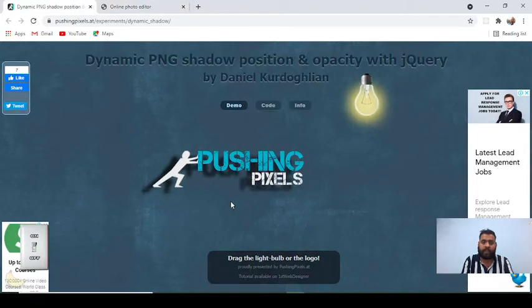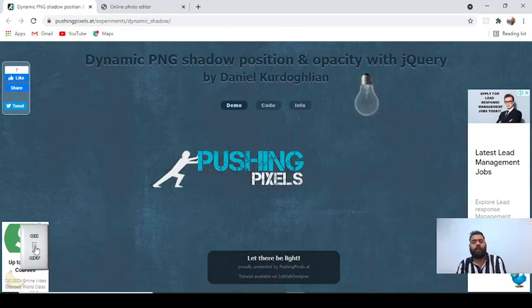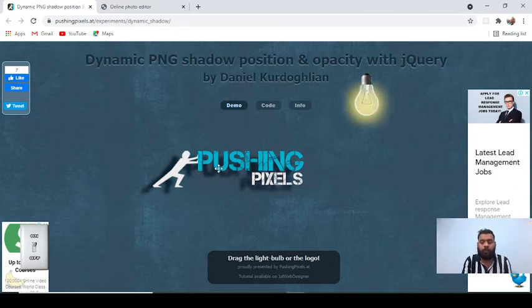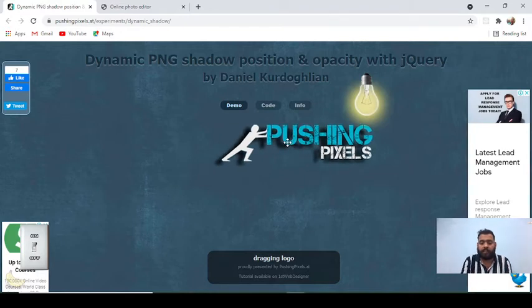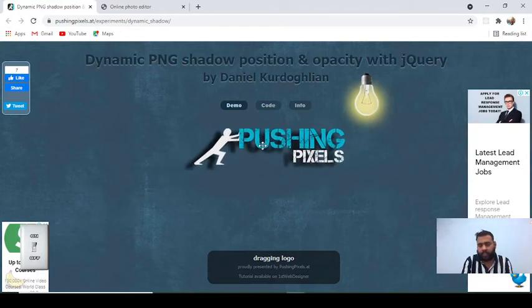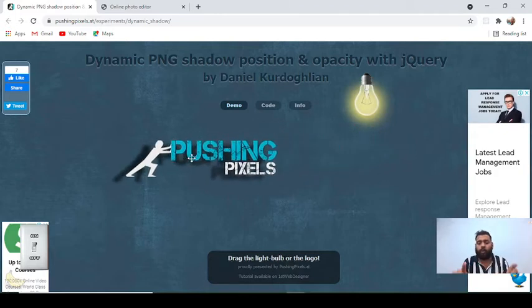If we move to another example, this is a pushing pixel example. You see this bulb is lighting right now. If we want to turn it off, we can. When we click it, it will turn off the bulb. This is happening because of JavaScript. By the help of JavaScript, we click and fire a click event listener, and it changes the image. Basically we are just changing the image from a lit bulb to an off bulb. And if we open it and move this pushing pixel, you see the pixel image moving that shadow back and forward. All these things can happen in JavaScript. We can build games as well in JavaScript. So learn the basics before building any application.